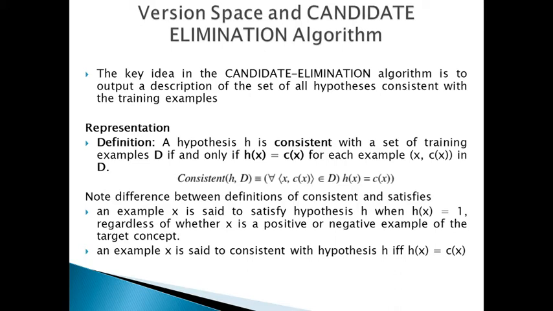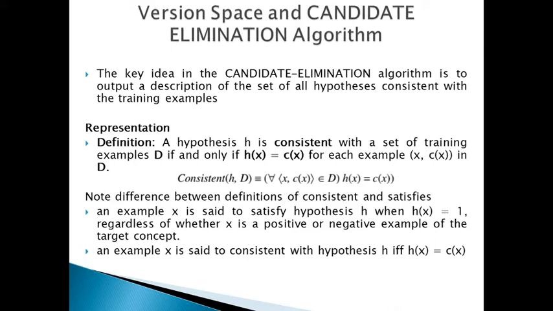Surprisingly, the candidate elimination algorithm computes the description of this set without explicitly enumerating all of its members. This is accomplished by again using the more-general-than partial ordering, which I discussed in the last class.